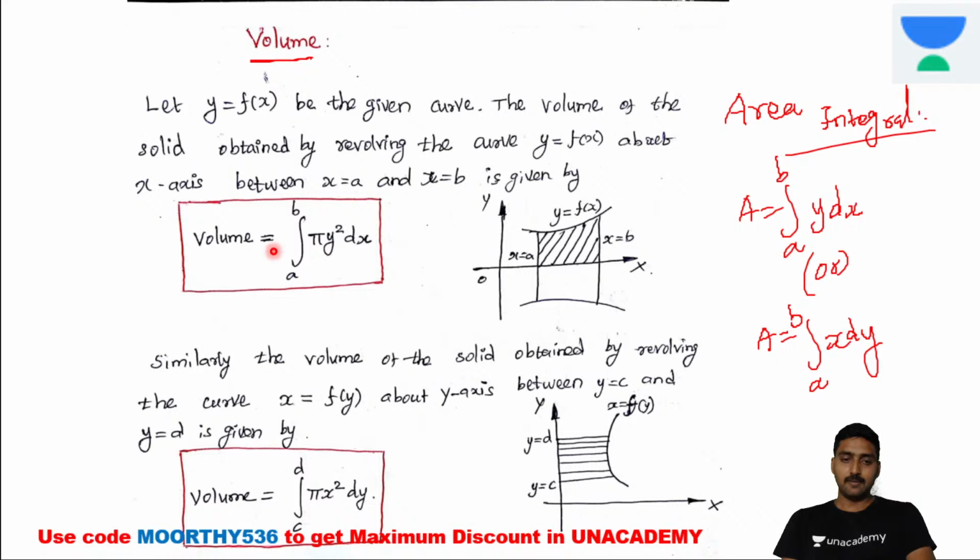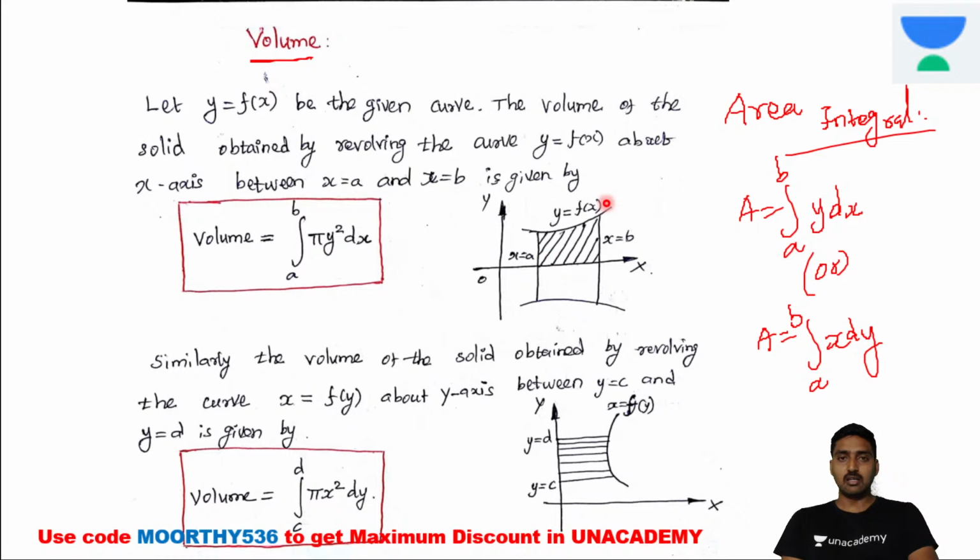So this is the formula to identify the volume: volume is equal to integral from a to b of pi y square dx. Now the limits a and b are the x-axis limits. Look at this condition. It's a graph from x is equal to a up to x is equal to b. So this is the given curve.